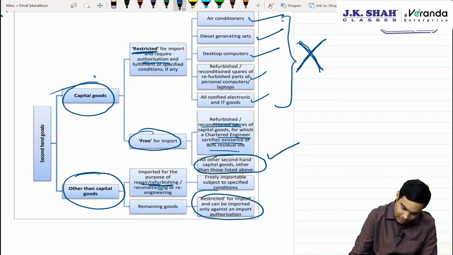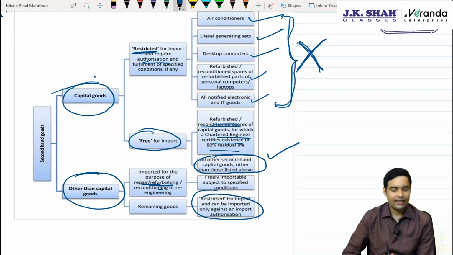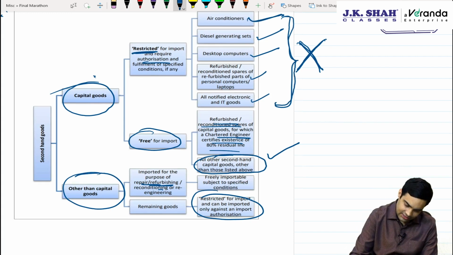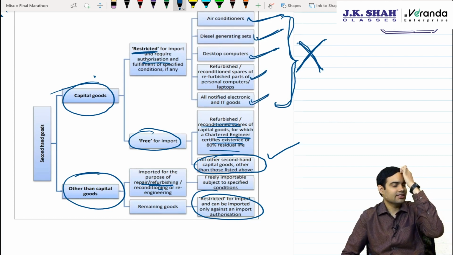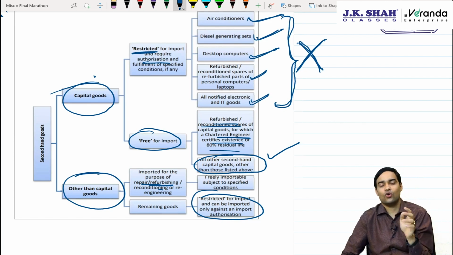But for electronic waste, there is a restriction. Electronic waste like air conditioner, DG set, desktop computer, refurbished spares and notified electronic goods are not allowed without authorization. They are restricted, so they can be imported only with authorization.